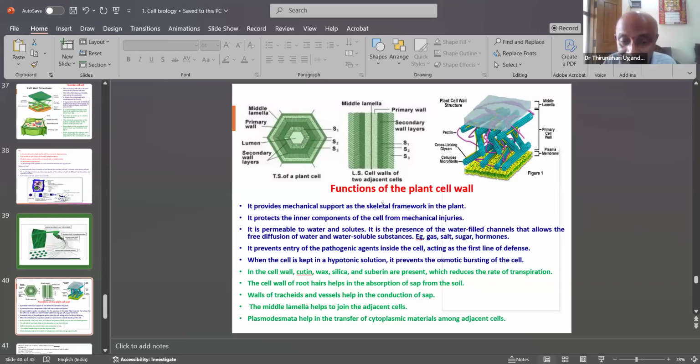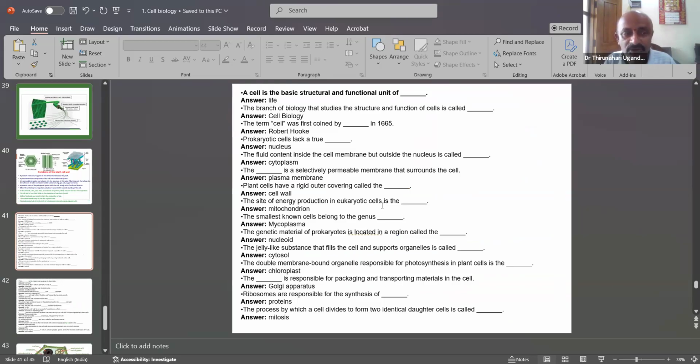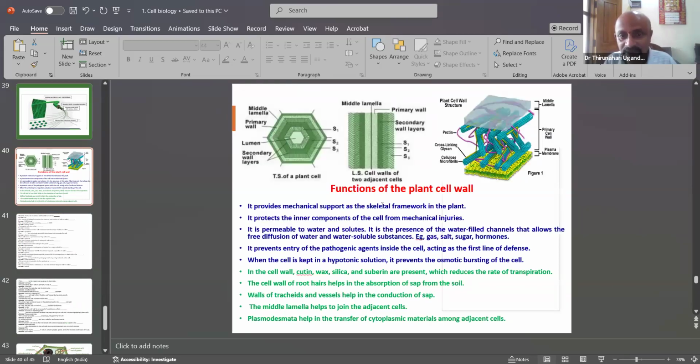The middle lamella helps to join adjacent cells. One cell is joined to the other cells, holding them to each other. The plasmodesmata help in the transfer of cytoplasmic materials among the adjacent cells. So this is also an important topic. All these functions of the plant cell wall are major and important.